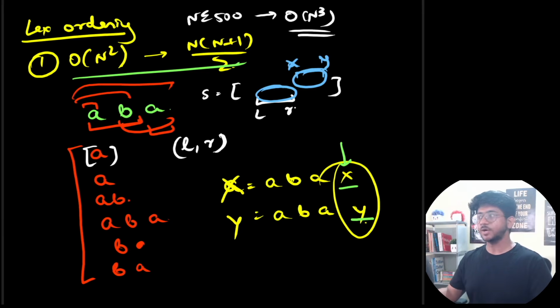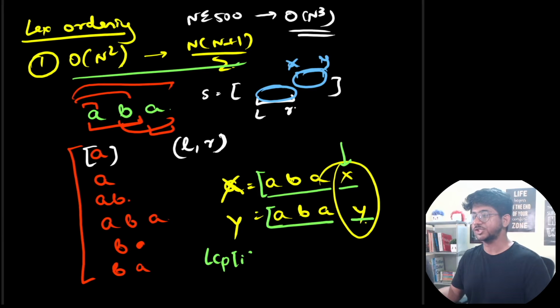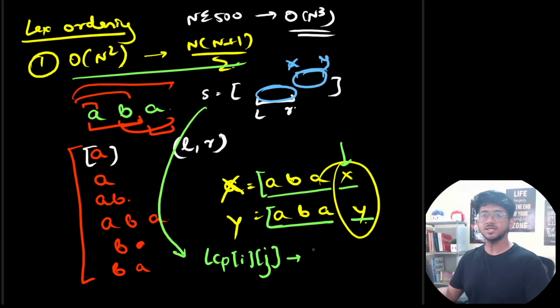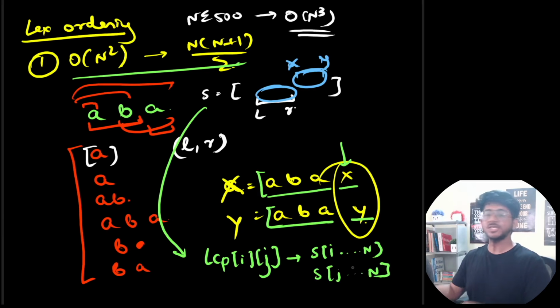The way to find it out is to maintain the common prefix between the two strings. So what we compute for this kind of a string is LCP of I and J. This is what we will maintain for the original string S, which will tell me the length of the longest common prefix of S of I till end and S of J till end. Between these two strings, what is the longest common prefix? It will tell me this.